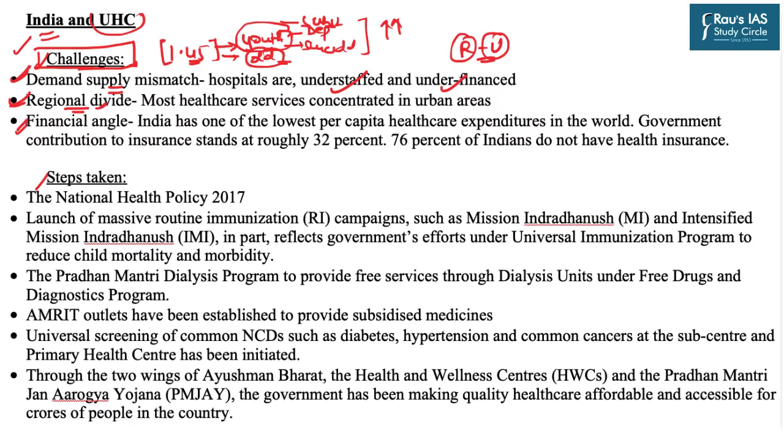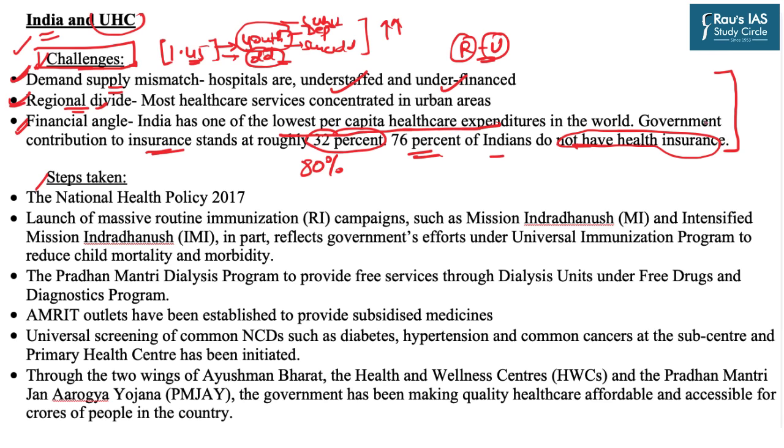And third is the financial angle. Now, as far as India's expenditure is concerned, India has one of the lowest per capita health expenditures in the world. The government's contribution stands at roughly 32%, and on the other hand, certain developed countries have this percentage as high as 80%. Moreover, around 80% of Indians do not have any type of health insurance. So these are the major challenges which India faces in order to achieve the objectives of universal health coverage.